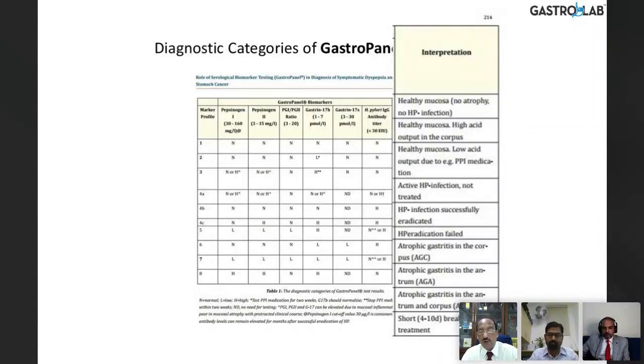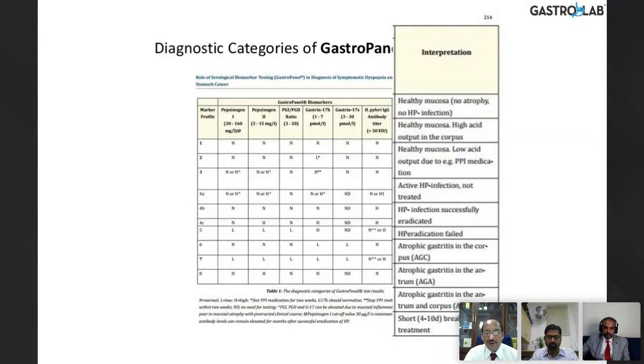In non-H. pylori gastric atrophy, we really need to bother to follow these guys up and then prevent them getting into intestine and metaplasia, dysplasia, carcinoma sequence. And here, in this scenario, pepsinogen 1 is high, 2 is high, and then the ratio is normal because both are high. Gastrin is high, and then H. pylori is normal.